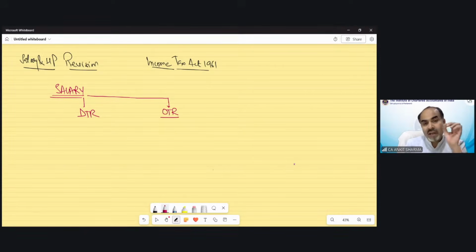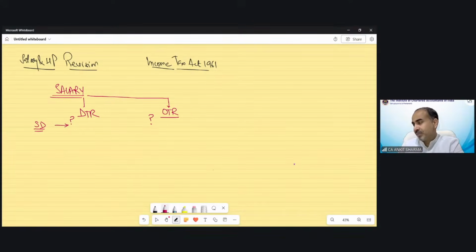Accordingly, we have to make changes in our solution, because we all know the basic difference between applying the default tax regime and the optional tax regime in case of salary income. The first one is standard deduction. How much standard deduction can we avail under the default tax regime and how much under the optional tax regime? Who will tell me?